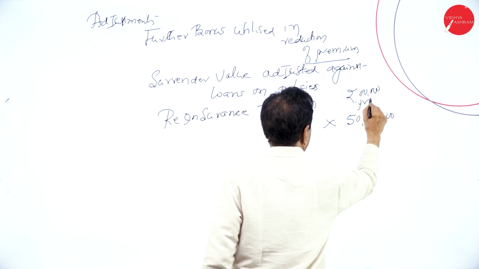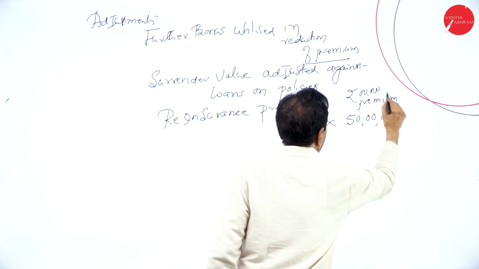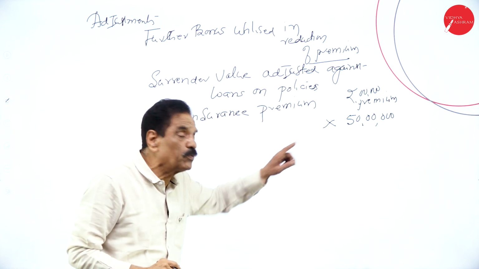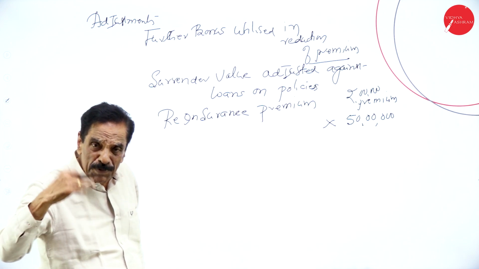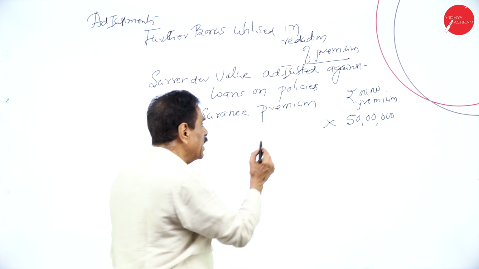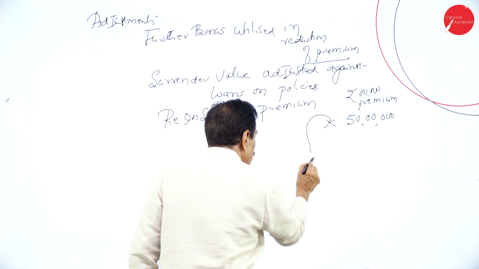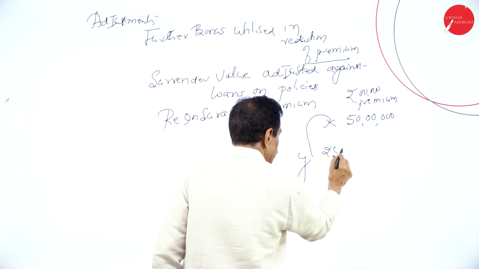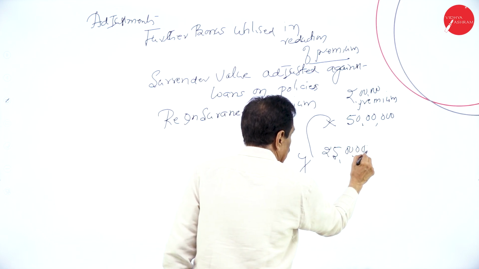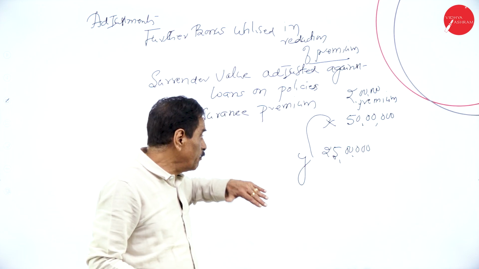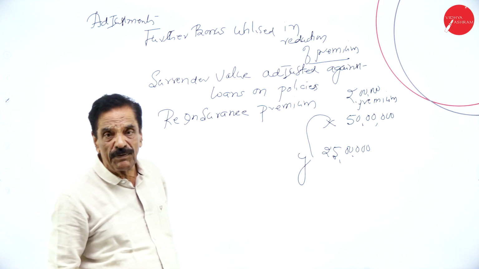So the company has a fear because we made the insurance to the tune of 50 lakh. If something happens, how much money do we have to pay back? 50 lakh. So what will the company do? It will reinsure with another company, Y company, to the extent of 25 lakh.